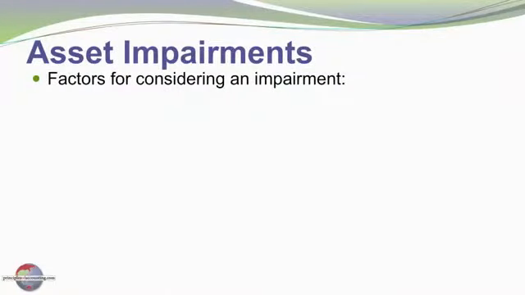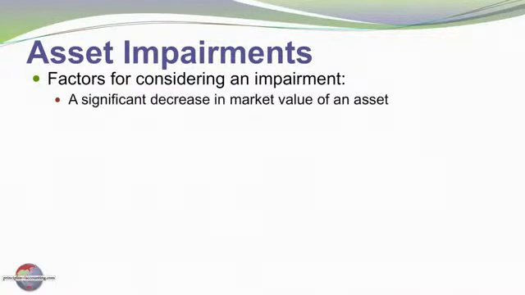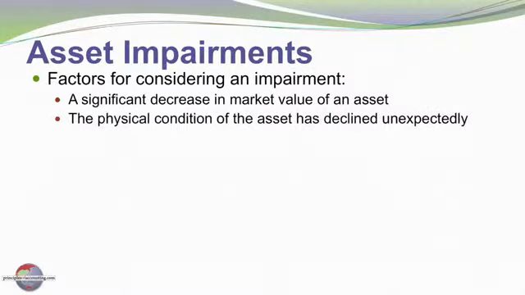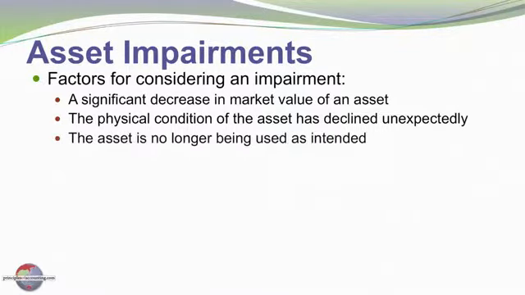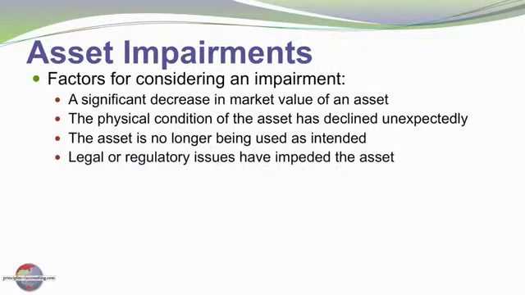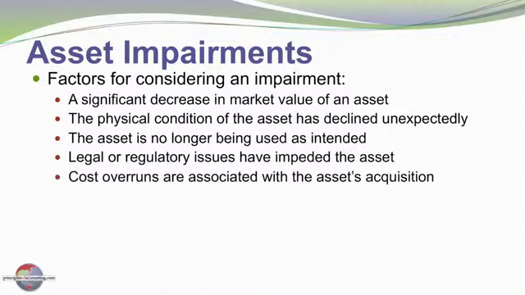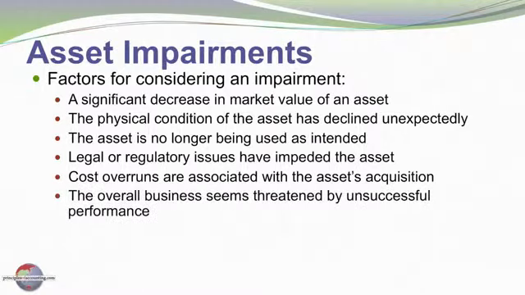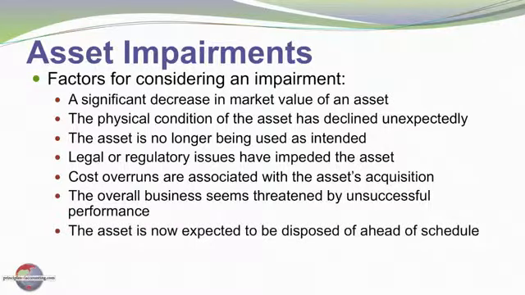Factors that would be considered in determining whether an impairment has occurred include: there has been a significant decrease in the market value of an asset, the physical condition of the asset has deteriorated unexpectedly, the asset is no longer being used as intended, legal or regulatory issues have impeded the asset in some way, there may be cost overruns that are associated with the asset's acquisition, the overall business performance seems threatened by unsuccessful performance, or finally the asset is now expected to be disposed of ahead of anticipated schedule.